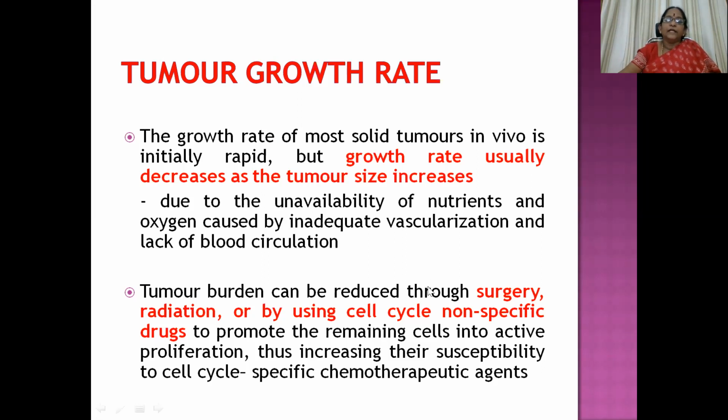The tumor burden can be reduced through surgery, radiation, or by using cell cycle non-specific drugs. That's what we have discussed in case of neoadjuvant chemotherapy. Chemotherapy is used before surgery to shrink the tumor size, so as to promote the remaining cells into active proliferation, thus increasing their susceptibility to cell cycle specific chemotherapeutic agents.